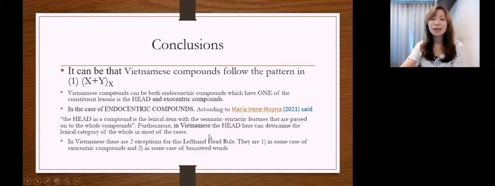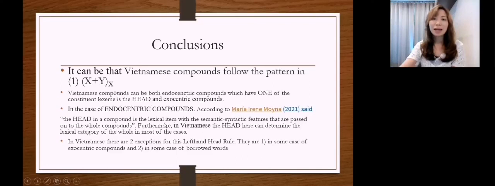I just mentioned the lexical category, okay? And I found that in Vietnamese, there are 2 exceptions to this left-hand head rule. The first one is in some cases of exocentric compounds, where you cannot get the meaning of the whole if you look at only one lexical item there. And the second exception is that in some cases, the borrowed words.